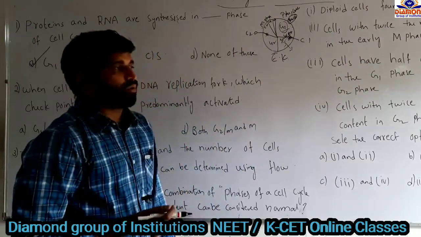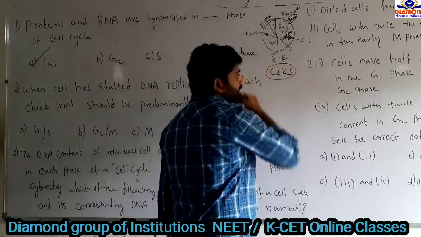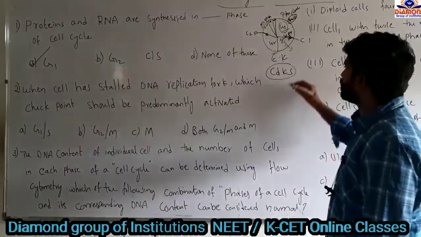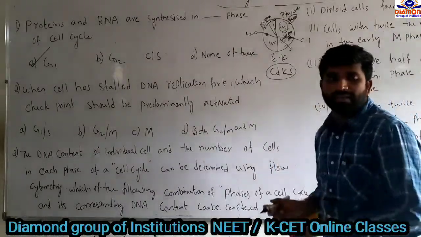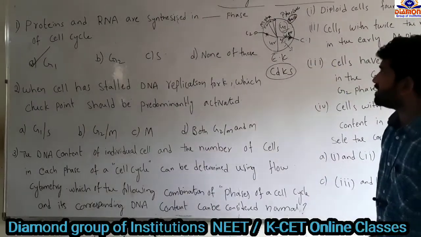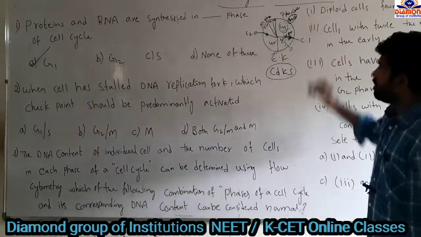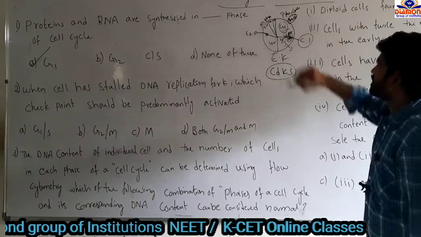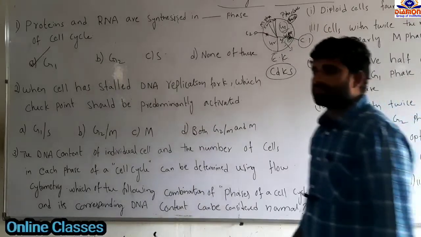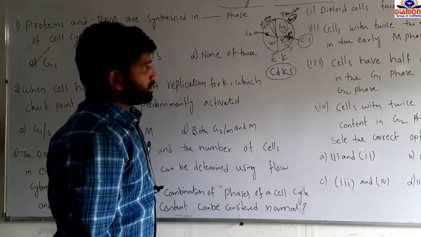So what are the checkpoints? Checkpoints maintain the CDKs, cyclin dependent kinases. Cyclins are a special type of protein required to maintain the kinase enzymes. By the involvement of the cyclin dependent kinase enzymes, the cell cycle and cell division are maintained in sequence. The first checkpoint is present between the G1 phase and S phase, also called the G1 checkpoint, and the second checkpoint is present between the G2 phase and the M phase.